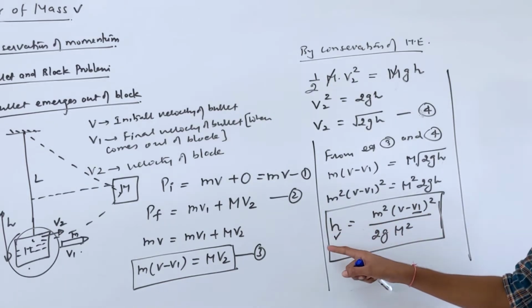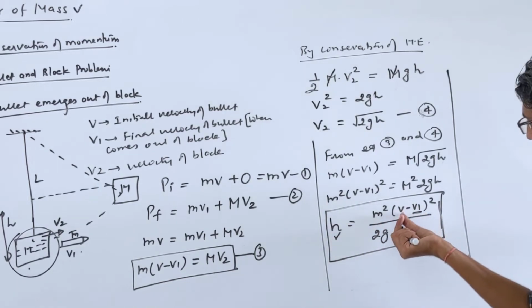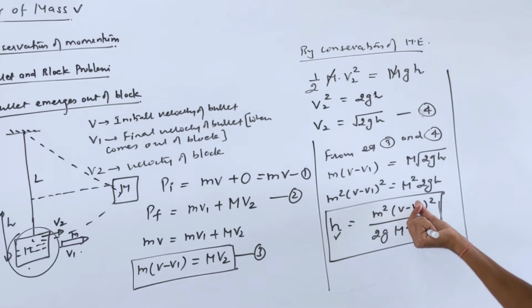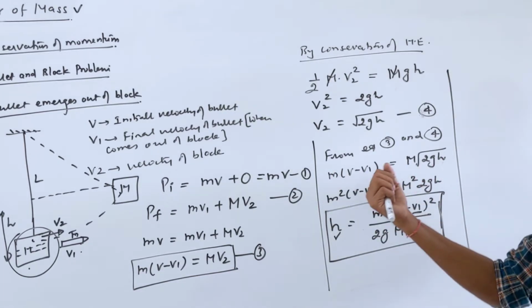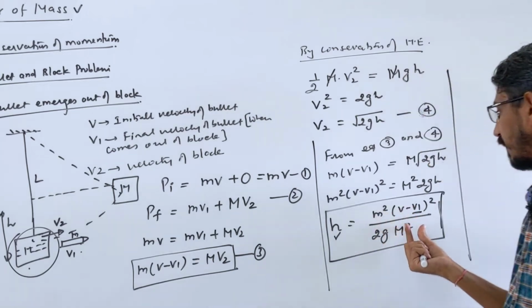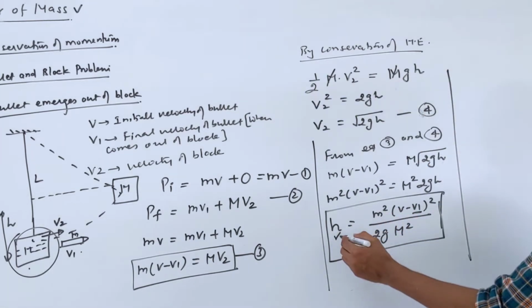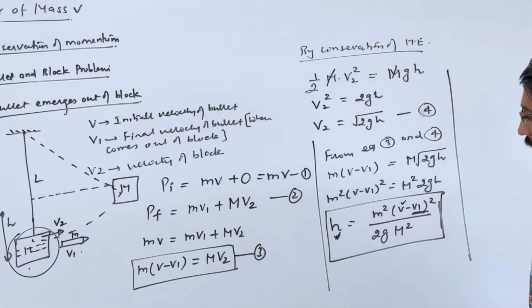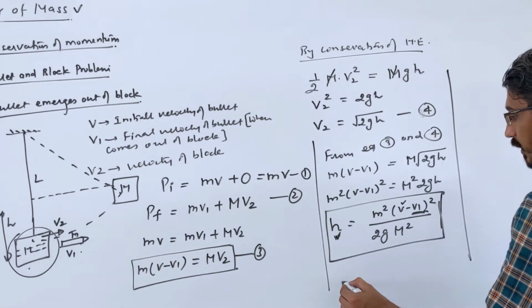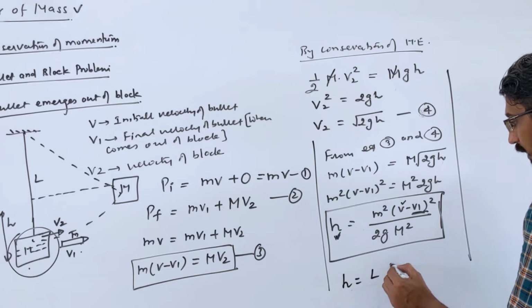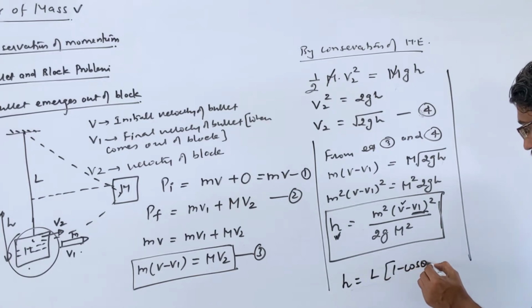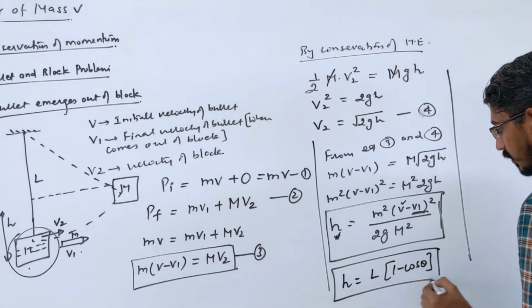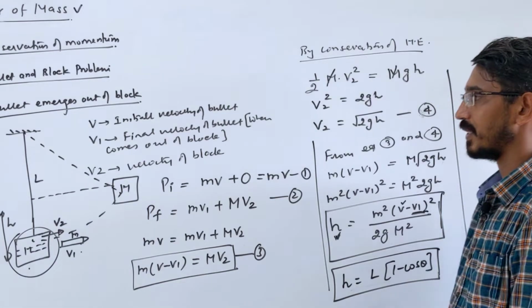So this is the initial velocity of the bullet before striking, and this is the velocity after leaving the block. If both are given, they will ask you the height raised. If the height raised and initial velocity are given, then they will ask for this velocity. If they ask the angle made by the string, this will be the same only. H is also equal to L(1 minus cos θ). This is again the same relation we will use if they ask any questions like this.